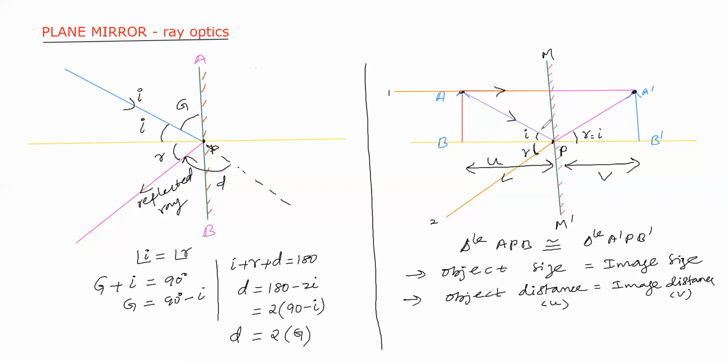For that, we are assuming object distance from the mirror always is equal to image distance from the mirror. If we consider that concept, from that we can get speed of the image if object speed and mirror speed is given. Now we are going to find a relation between object speed, mirror speed, and image speed.